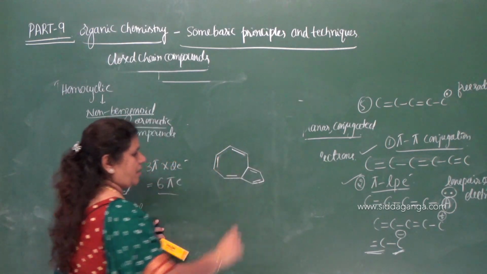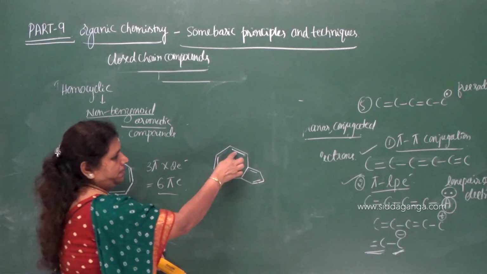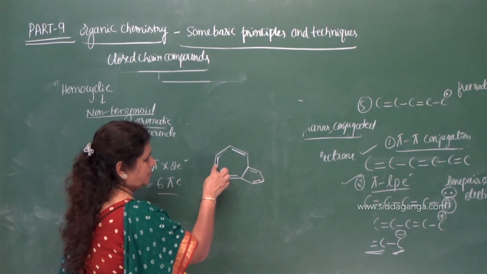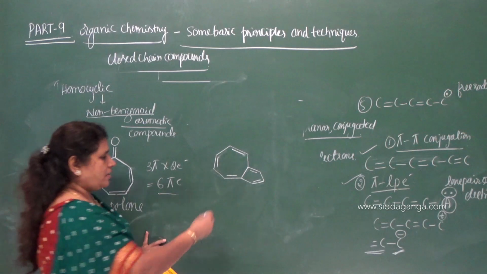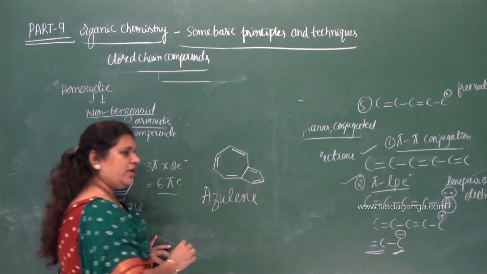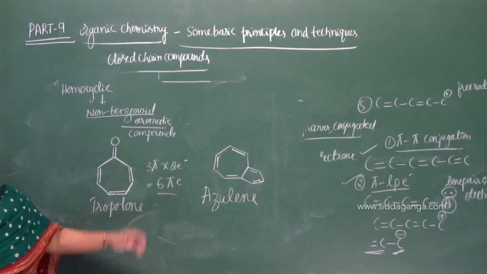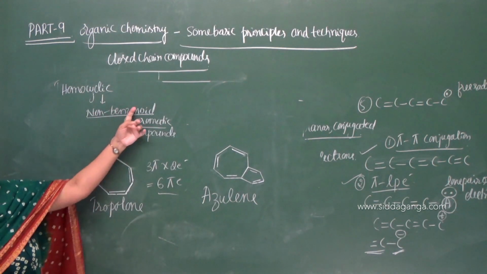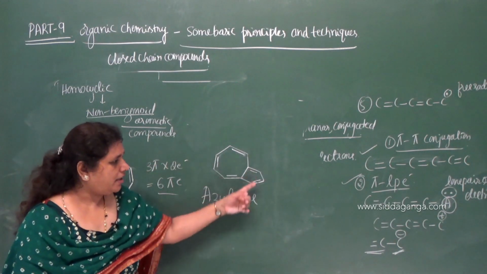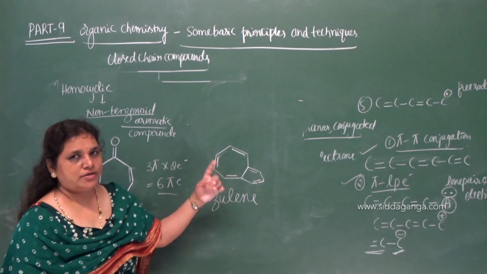So, this is conjugation now: double bond, single bond, double bond, single bond, double bond, single bond, double bond, single bond, double bond. So, this is called azulene. Azulene is again an example for a homocyclic non-benzenoid aromatic compound because it is cyclic, planar, conjugated.